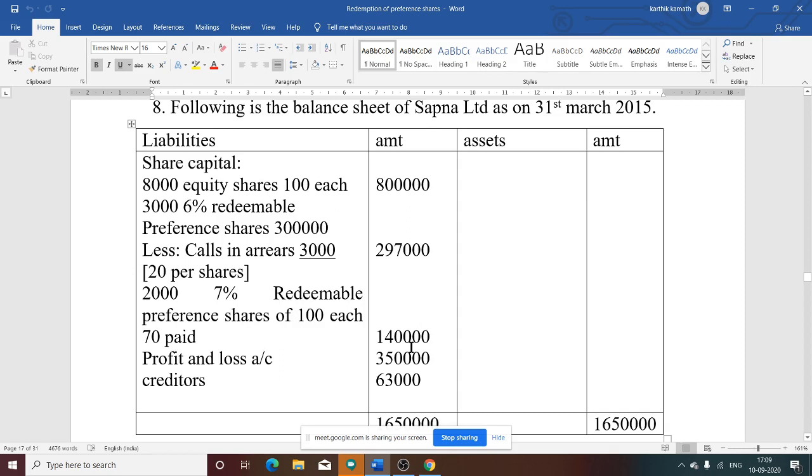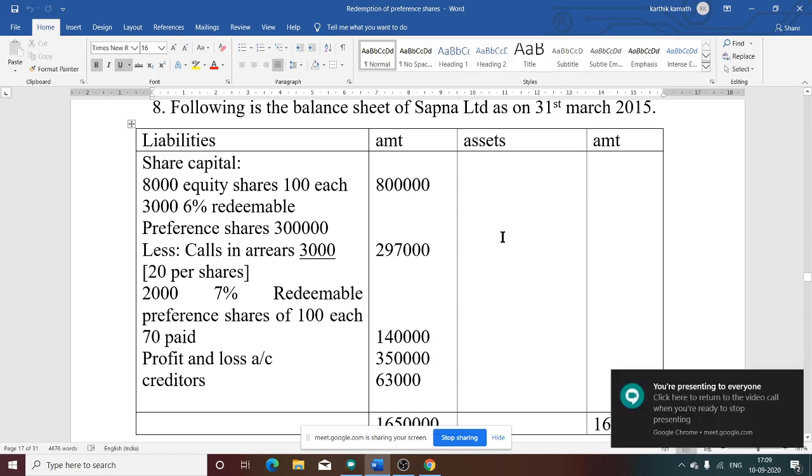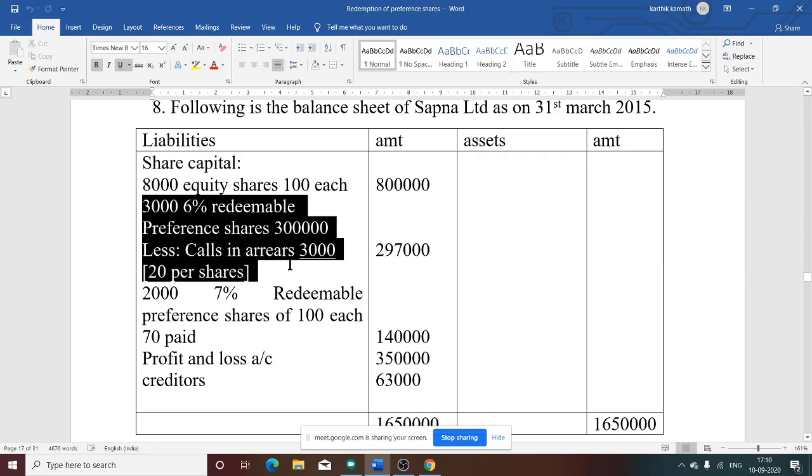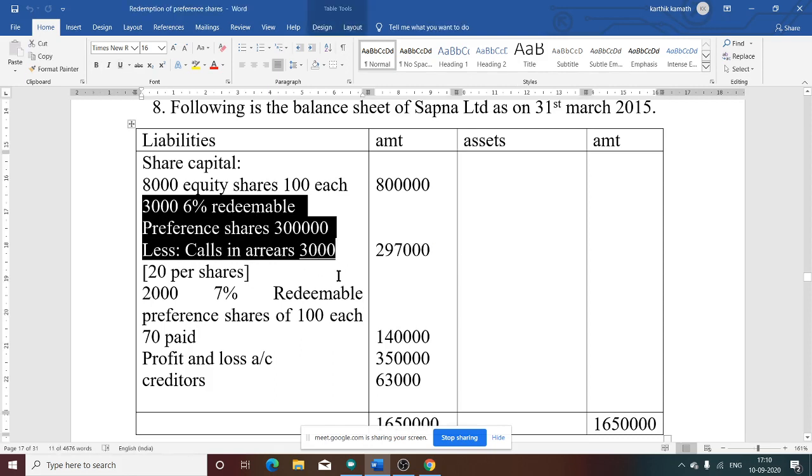So the following is the balance sheet of Sapna Limited as on 31st March 2015. Liabilities side information is mentioned. There is no information given on the asset side. On the liability side, share capital: 8,000 equity shares of 100 each, that is 8 lakh. Then 3,000 6% redeemable preference shares, that is 3 lakh, is also mentioned.